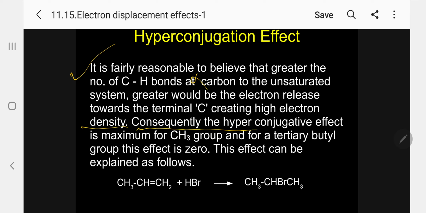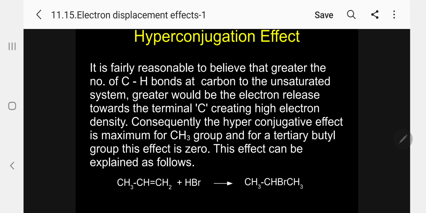Consequently, the hyperconjugation effect is maximum for the methyl group, and for a tertiary group, this effect is zero. According to hyperconjugation, we are just reversing the normal inductive order. In the normal inductive order, tertiary butyl is more electron releasing, methyl is less. As per hyperconjugation, methyl is more electron releasing than tertiary butyl.